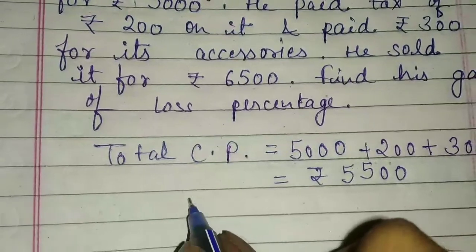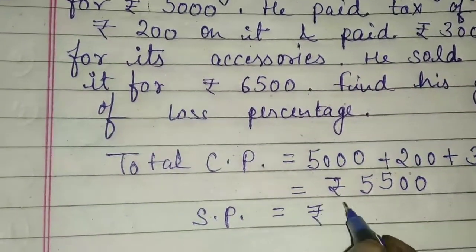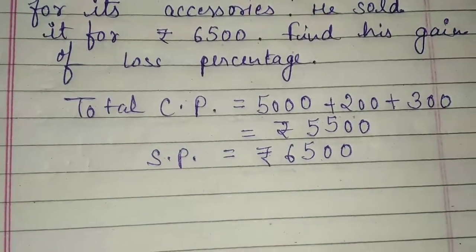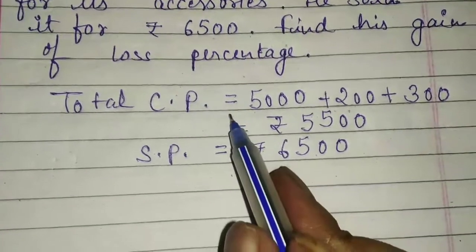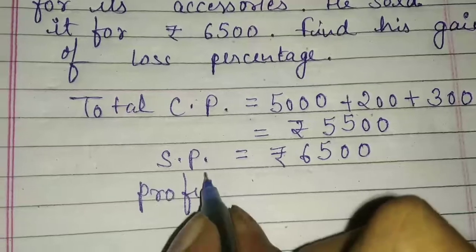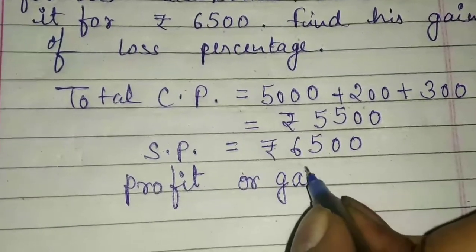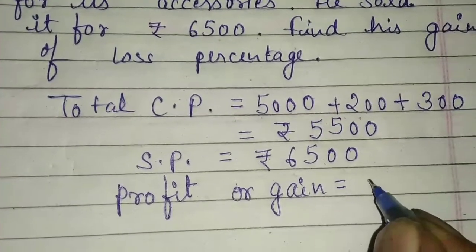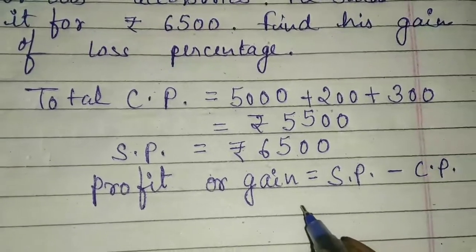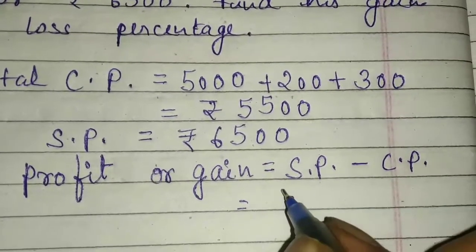Then students, in this question the selling price value is given. That is rupees 6,500. As we know, students, if the selling price is greater than the cost price, then there is always a profit. Profit means gain. What is the formula of profit? SP minus CP, where SP is selling price and CP is cost price. Now do the subtraction.